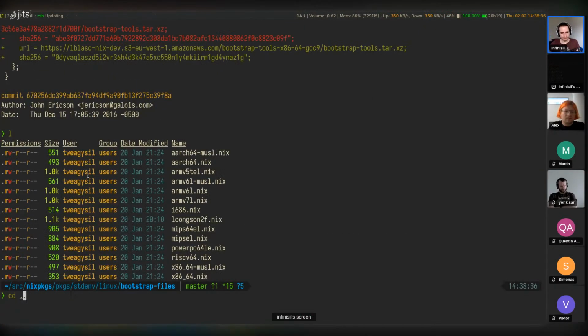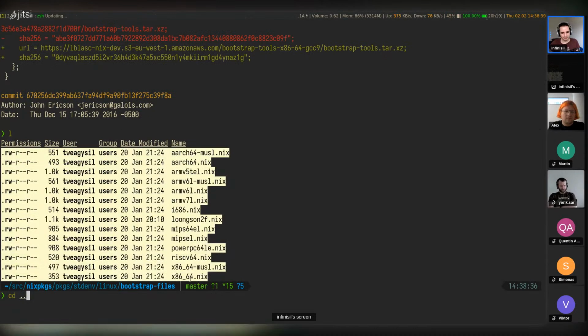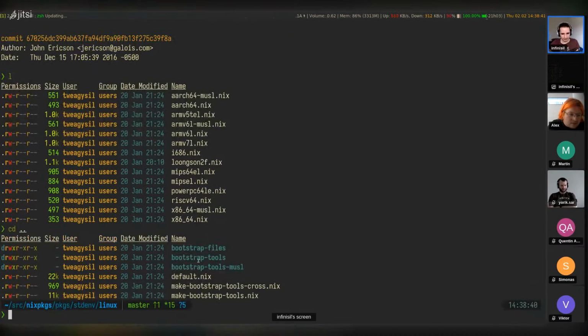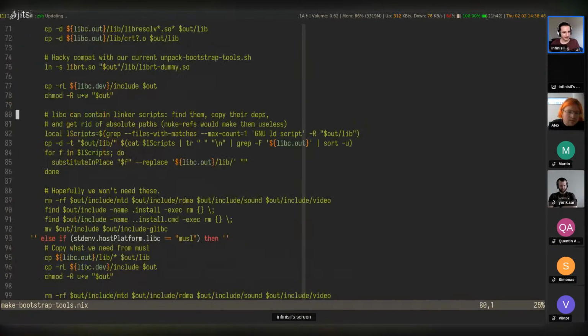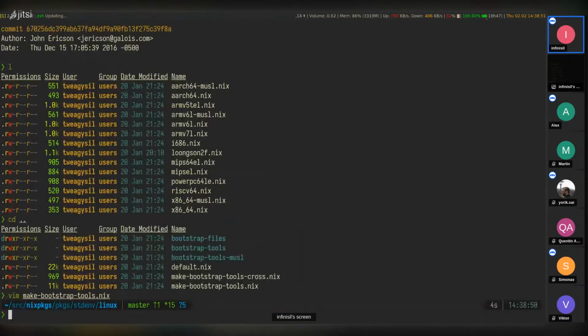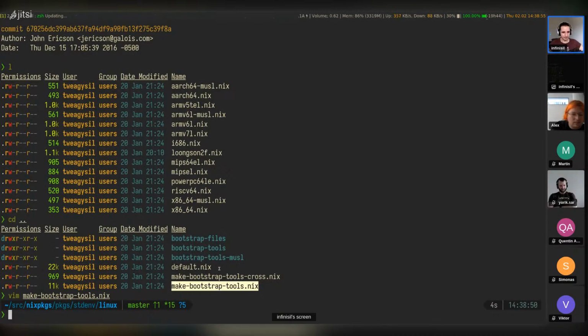So these are the actual files used for bootstrapping, but I believe in make-bootstrap-tools, they are defined. And this can use all of the dependencies in Nixpkgs because it's just kind of a stepping stone. We use an older Nixpkgs to build newer bootstrap tools, which is then a very simple and self-contained stepping stone for the next newer Nixpkgs.